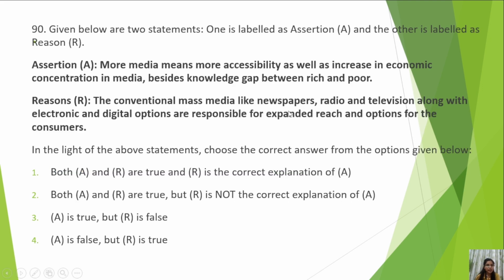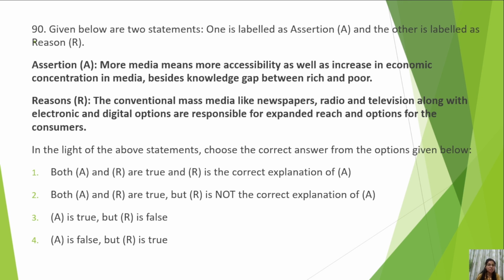Okay. Next is the last question for today, and the last question of the June 2021 paper. The assertion says more media means more accessibility as well as an increase in economic concentration in media, besides a knowledge gap between rich and poor. Again, read the statement. More media means more accessibility, that we will have more accessibility to it. This is true. The next statement says as well as an increase in economic concentration in media; of course, revenue will increase. Besides the knowledge gap between rich and poor.